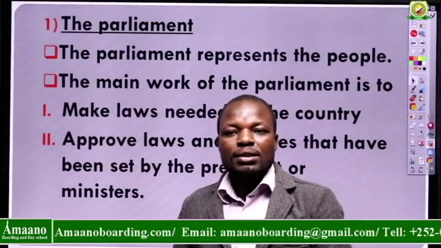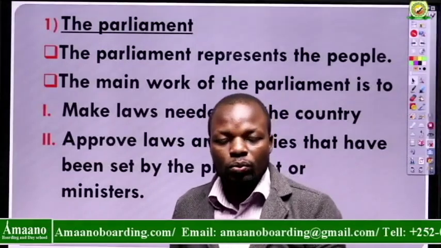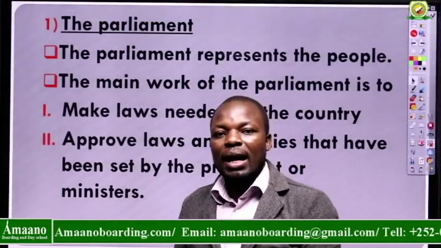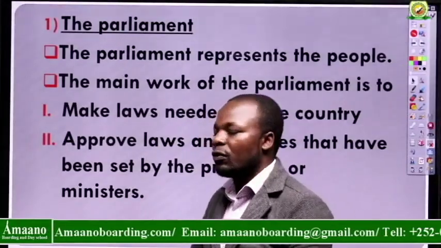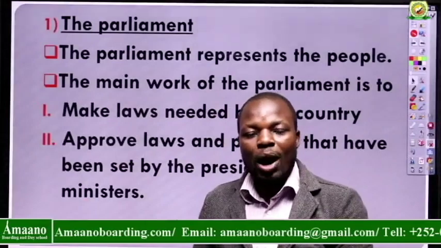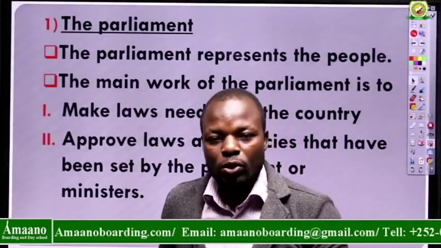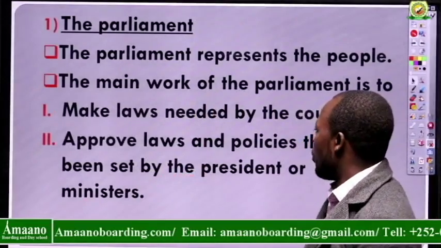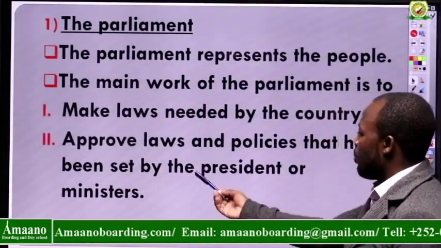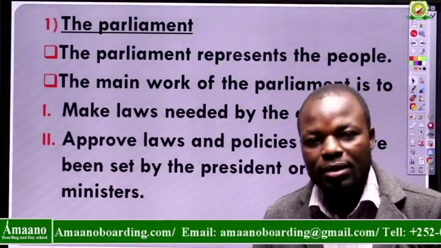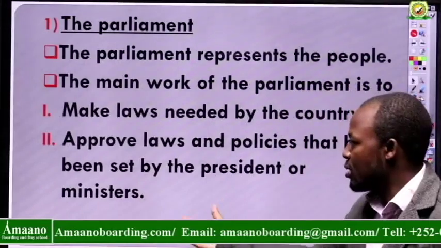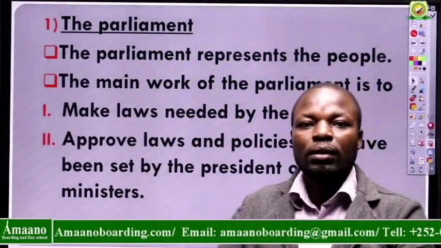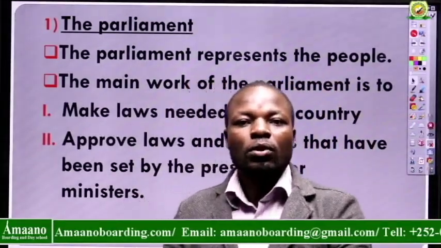What if somebody breaks the law? Right? These people are handled by a different branch of the government, but the work of the parliament is just to make the laws. Something else that they do is to approve the laws and policies that have been set by the president or ministers. Right? We have different ministers, minister for foreign affairs, minister for agriculture, minister for very many things.